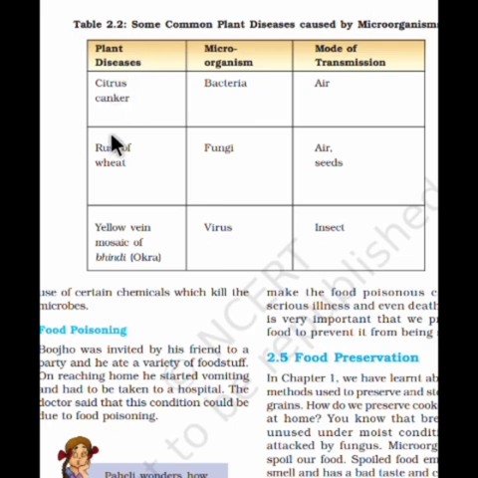First one is citrus canker. The organism responsible for causing this disease is bacteria, and the mode of transmission is air. Rust of wheat and yellow vein mosaic in bhindi, which means okra: fungi and virus are the respective microorganisms causing the disease. Air and seeds are the transmission modes for rust of wheat, and insects are responsible for the yellow vein mosaic of bhindi.